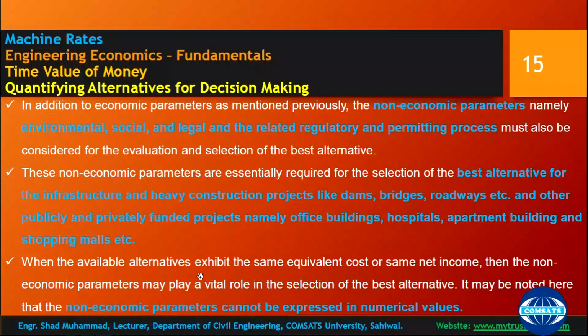One is that if there is a tie in economic aspects, then how are you going to deal with that? You need to consider social and other aspects rather than economic aspects. So you need to give them some weightages, and then you have to decide the best alternative for decision making.